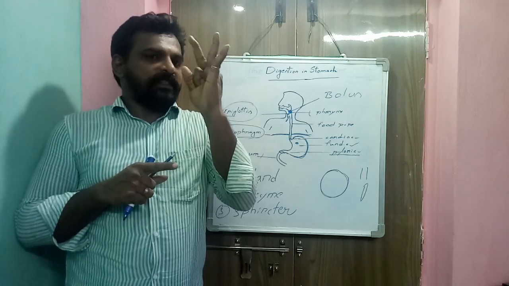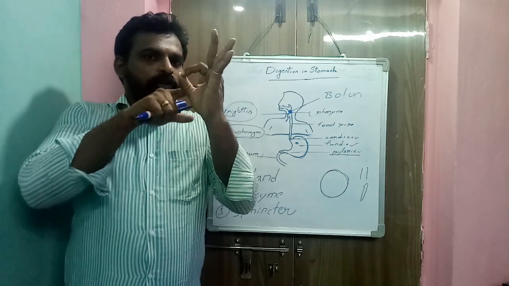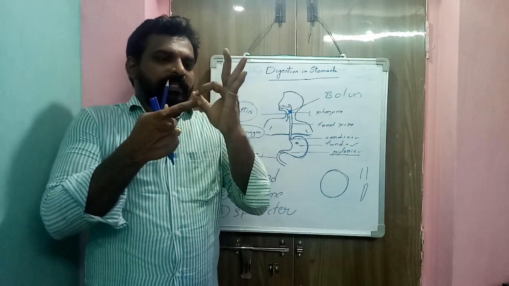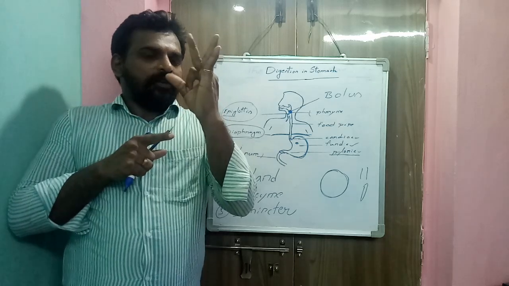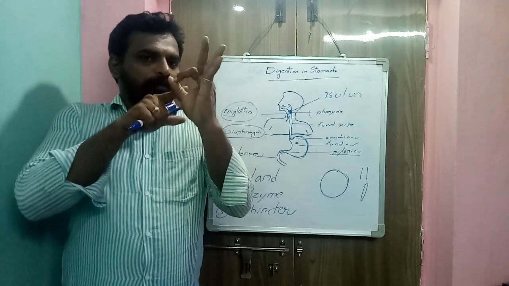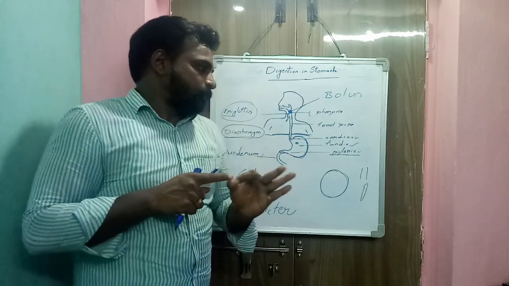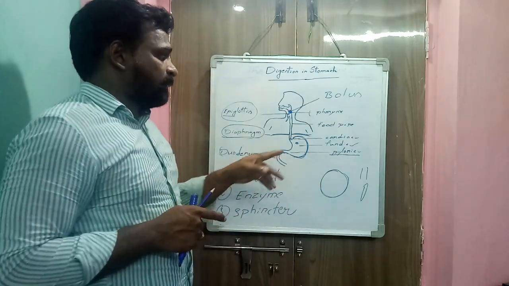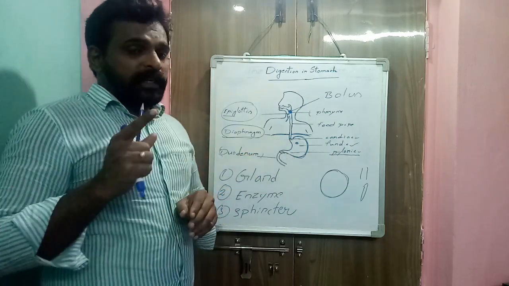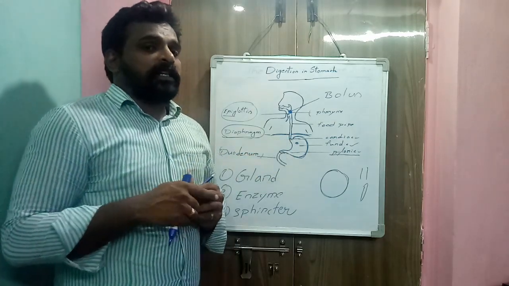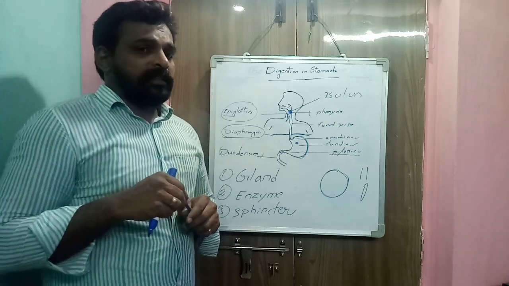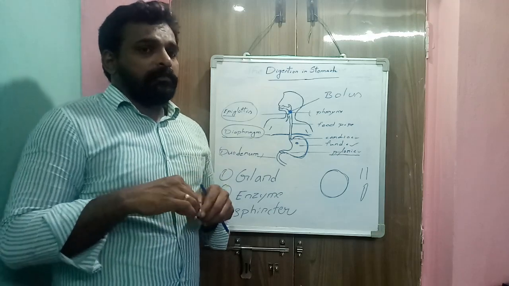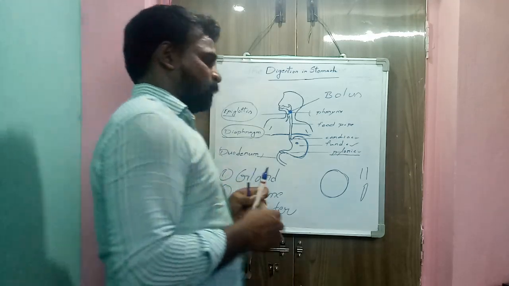So the opening and closing of the aperture or passage is controlled by muscles, and those muscles are called sphincters. In our body, sphincters are present in the stomach region, the anal region, and the urinary bladder region. Sphincter is nothing but a round-shaped muscle that encircles the passage.